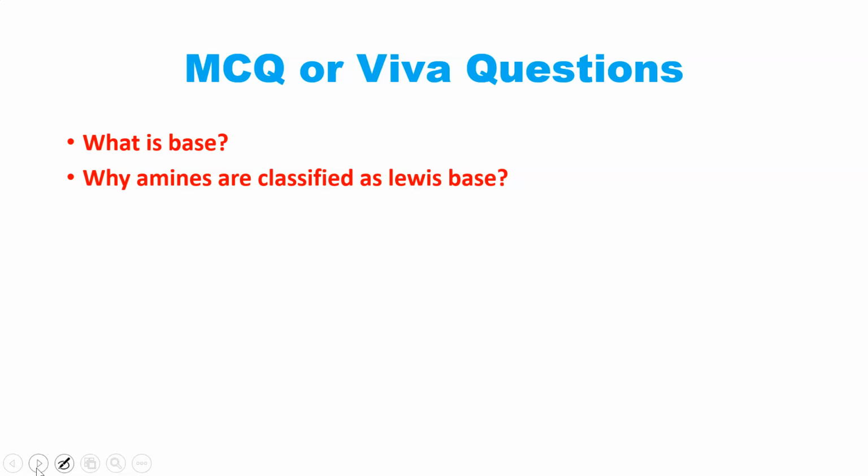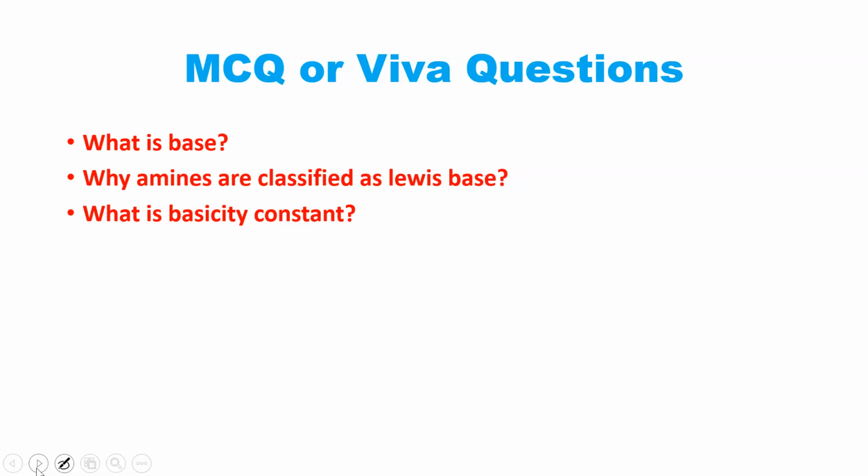The Arrhenius theory has the limitation that the substance should contain H plus ions or OH minus ions, but amine does not have H plus or OH minus ions. Lowry-Bronsted refers to accepting or donating a proton, which defines acid and base. And in the case of the Lewis acid-base theory, there is donation of an electron, so that is why it has been classified as a Lewis base.